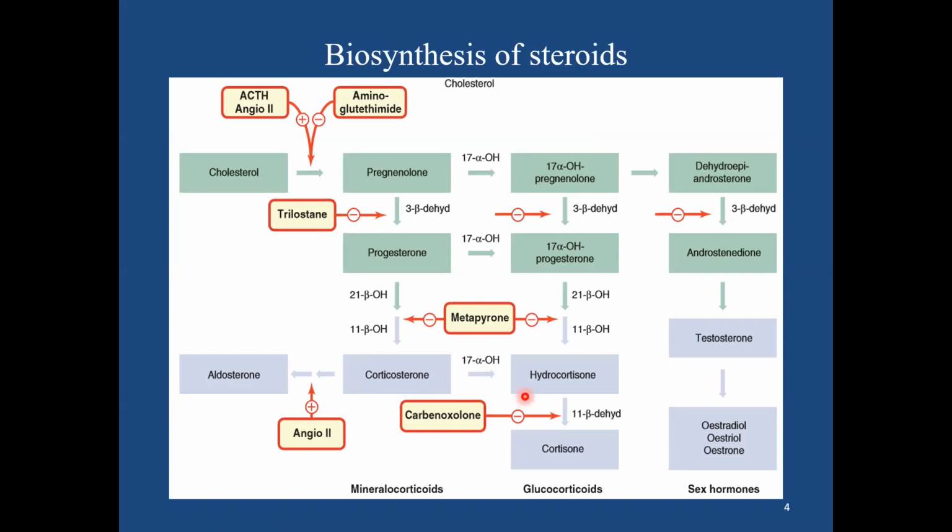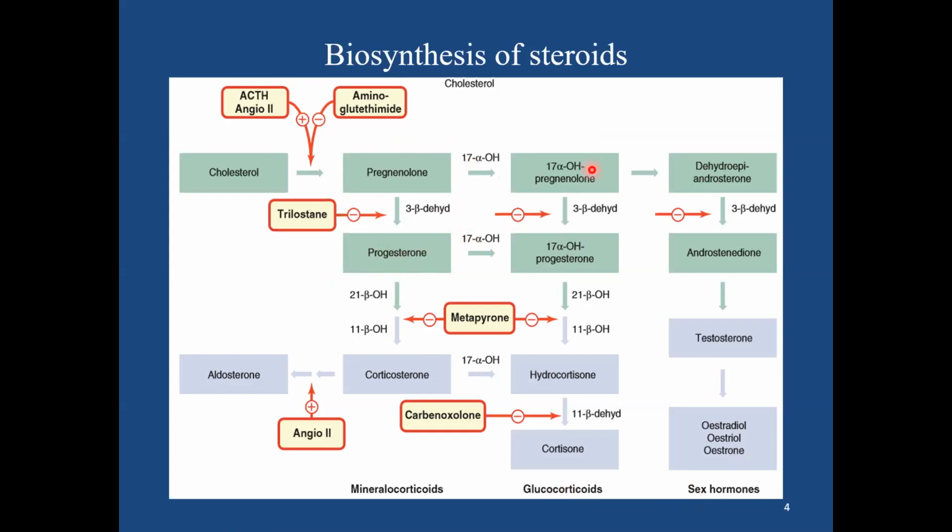The blue boxes in the picture represent the endogenous steroids. Now this corticosterone, in the presence of aldosterone synthase in the glomerulosa, is converted into aldosterone. This aldosterone synthesis is predominantly regulated by angiotensin II levels. However, among the drugs available which can control the overall synthesis of steroids, aminoglutethimide can inhibit all the pathways, that is mineralocorticoid, glucocorticoid, and the sex hormone pathway.